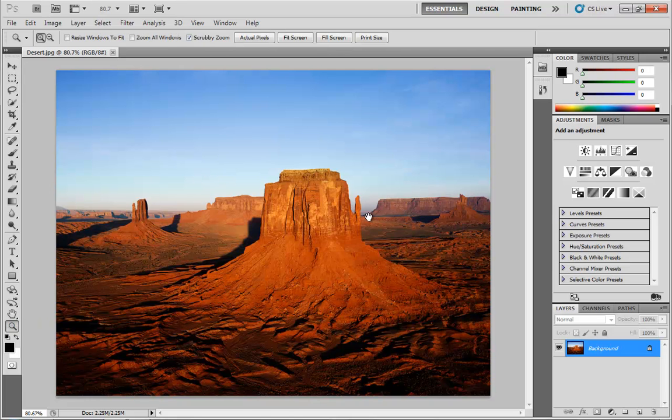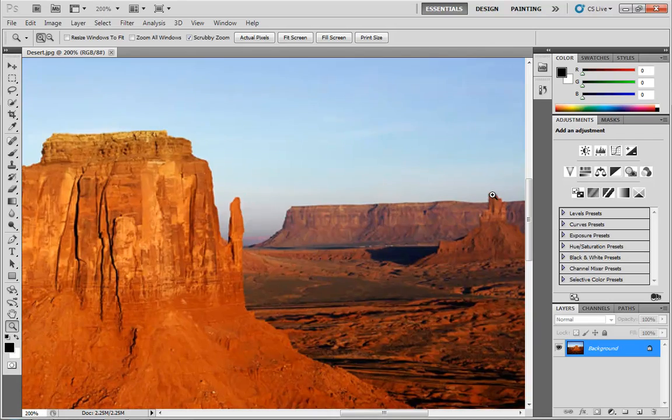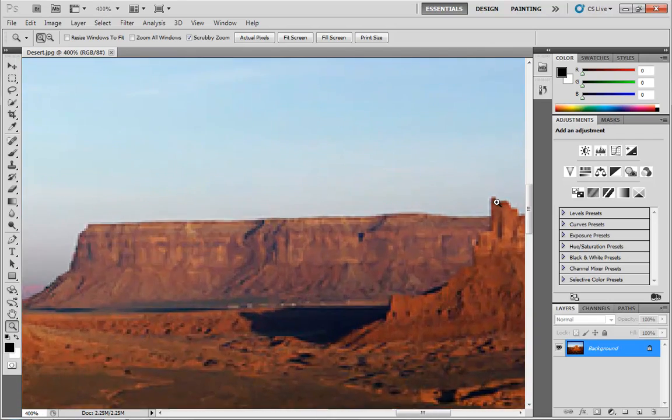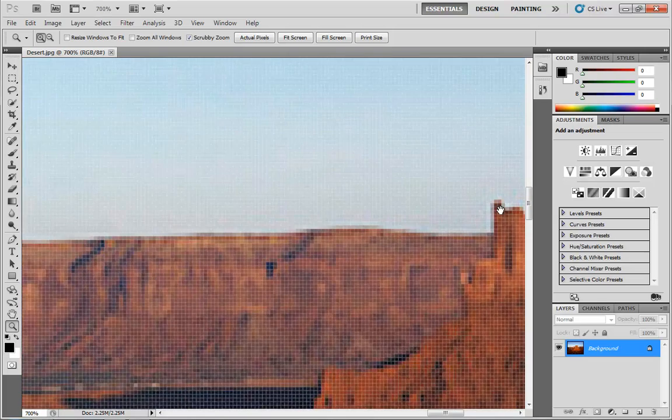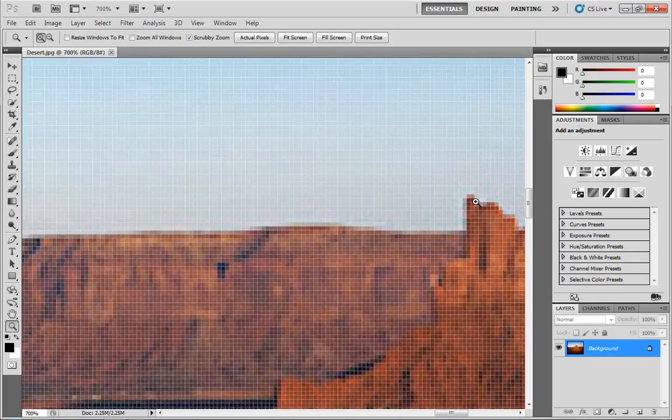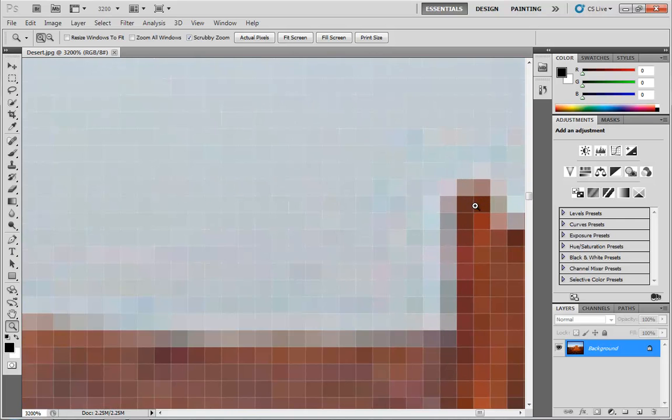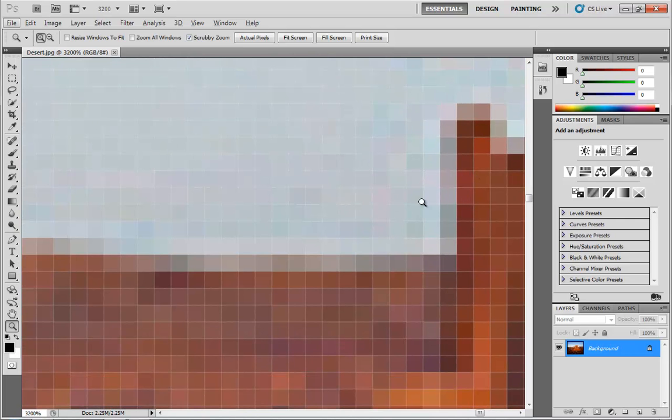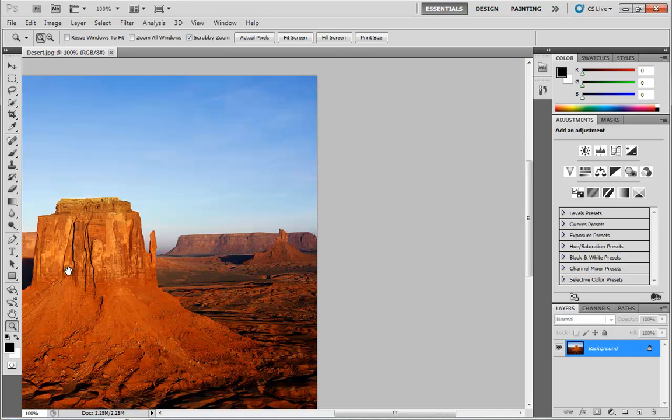What I'm going to do is click on this little tiny butte that's sticking up way out here in the morning, and click, and click, and click, and click. And notice we're getting closer, but we're not moving past the edge of the document. We're not really worried about getting too close to that particular point that I'm clicking on. So I'm going to hit Control 1. Put focus back on the document, Control 1, and that'll take us back out here.